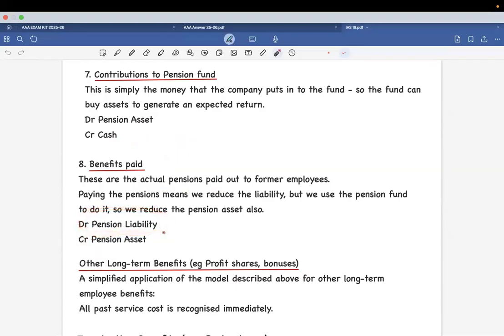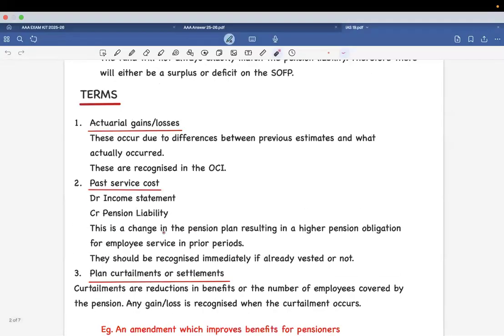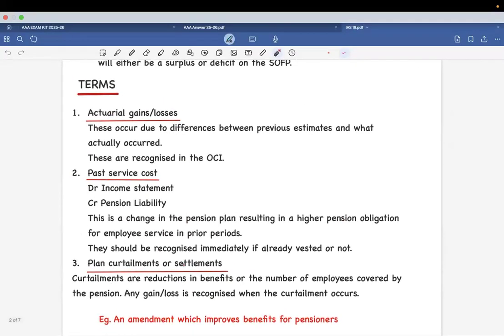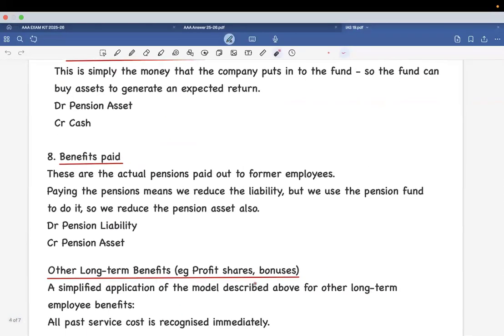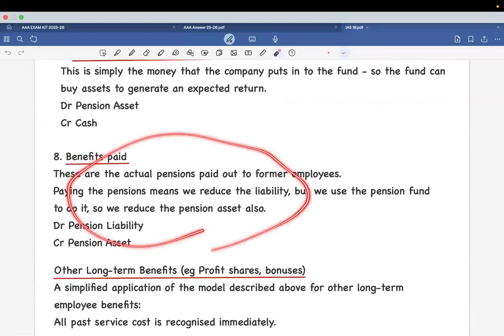Now, the confusing thing, the eighth one, benefits paid and the curtailment here. What does this have to do with it? See, curtailments happen when any employee leaves midway. For the pension to work, the employee needs to complete a fixed level of service, like, let's say, 25 years or 50 years of service. So when he leaves before that, what happens? He gets disconnected from the plan. In this way, there would be reductions in the benefits. And this is for those who have completed it and are being paid out.